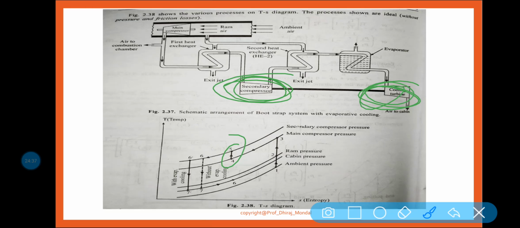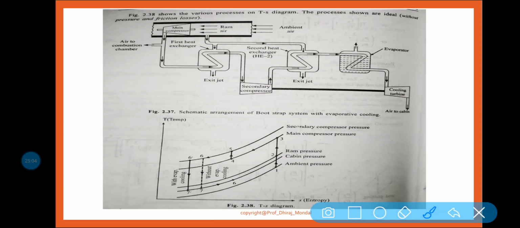And 5 to 6 is what? In case of without evaporative cooling, 5 to 6 is the process happening in the heat exchanger. But here you can see some difference. The 5 to 6 dash, why are we getting it? Because we have installed one heat exchanger 2 here and one evaporator. Because of that evaporator, some evaporative effect we are getting.